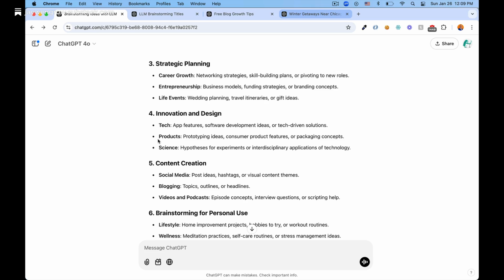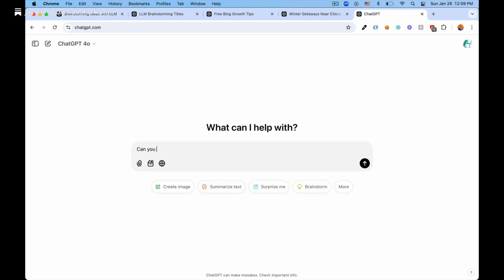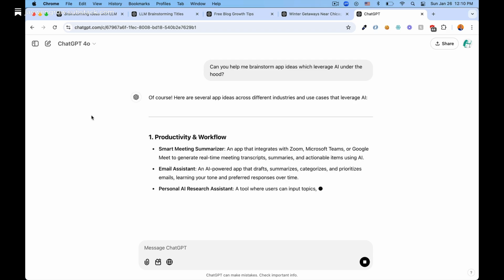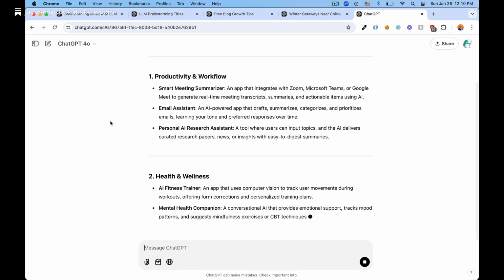For topic 4, innovation and design, I prompted ChatGPT as follows. Can you help me brainstorm app ideas which leverage AI under the hood? I was curious to see what the LLM would come up with. Here's what it had to say.